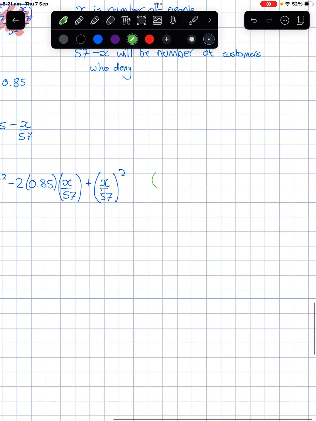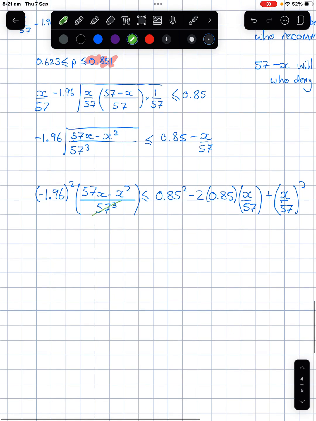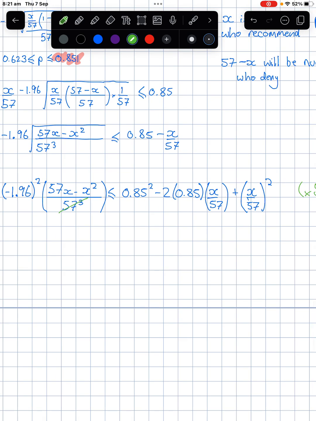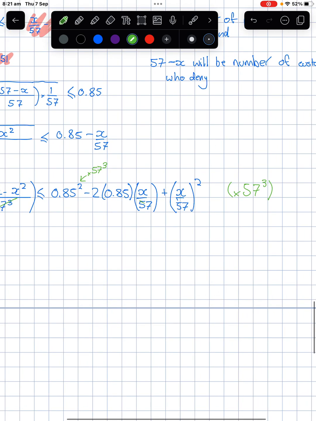So both sides by 57 cubed, which will just mean that goes. This here will be times 57 cubed. This here, that'll cancel with one of them, and this will be times 57 squared. And then this one here will just be times 57 because this will cancel there.